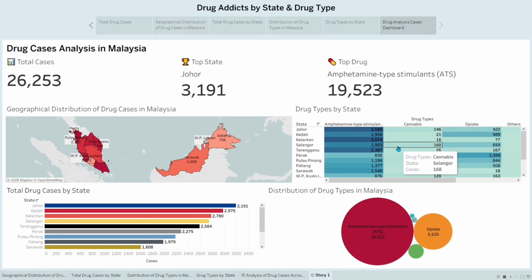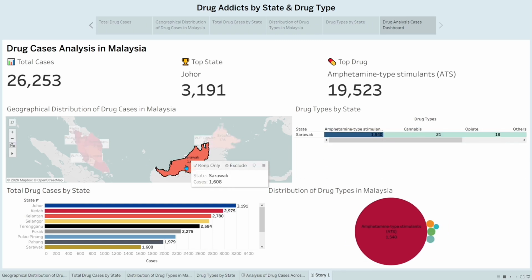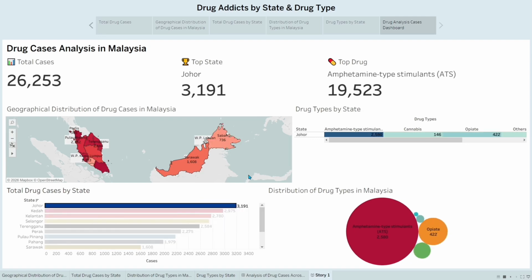One of the key advantages of Tableau is interactivity. For example, when we click on a specific state or drug type, all the visuals update automatically. This allows users to explore the data dynamically and gain insights more efficiently compared to static tools. Meanwhile, my partner uses Excel to perform calculations and data processing. By combining Excel and Tableau, we are able to both analyze the data and present it in a more meaningful and interactive way.